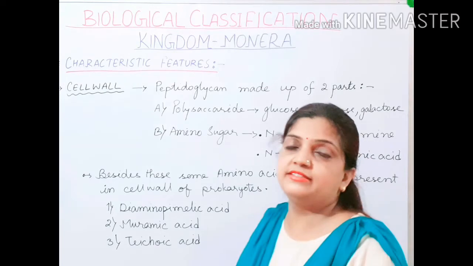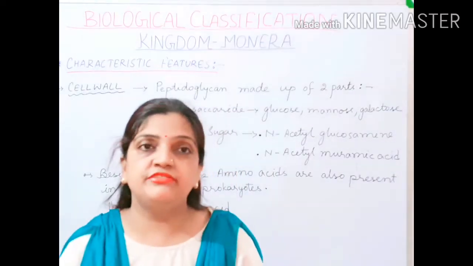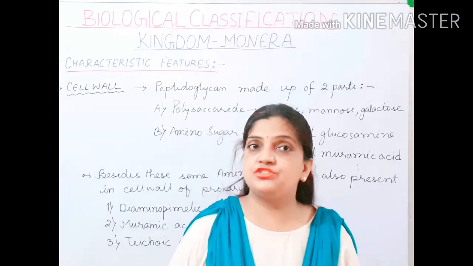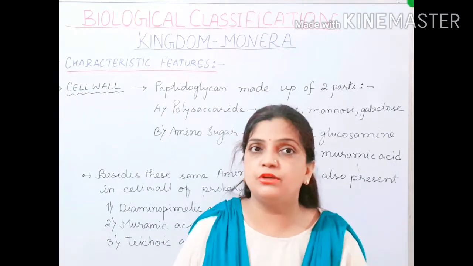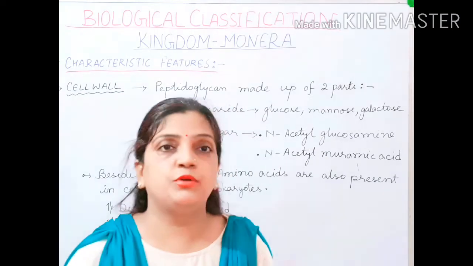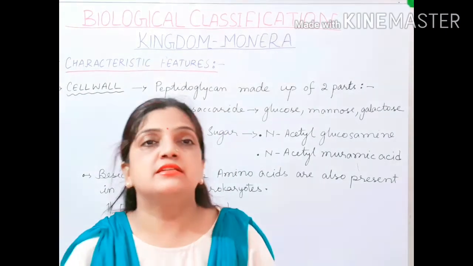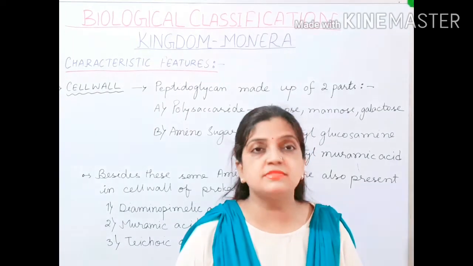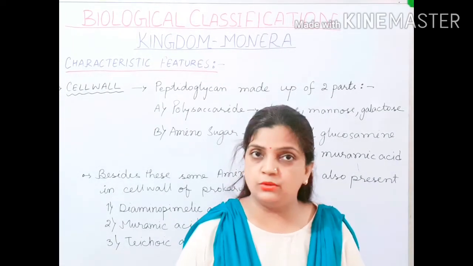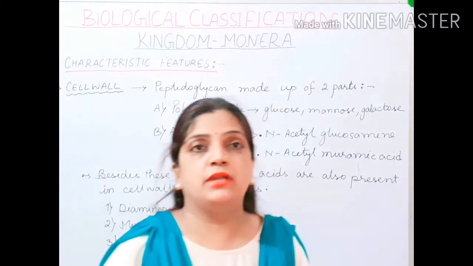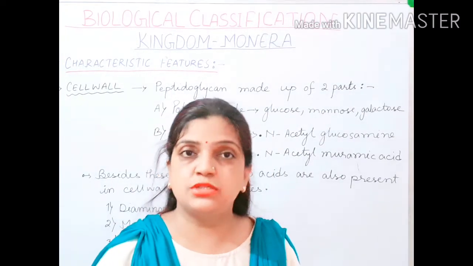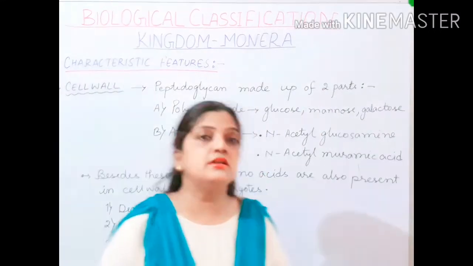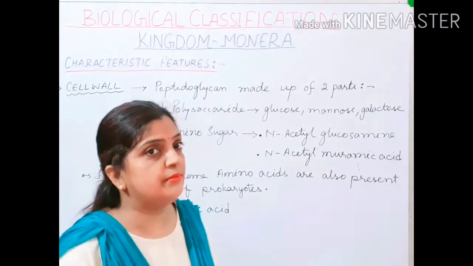Again I will revise what the main important features of the cell wall of Kingdom Monera are, which you have to learn and keep in your mind always. The first very important point, according to your book, is that the cell wall of the Kingdom Monera organisms is made up of peptidoglycan. Now this peptidoglycan is made up of two types of structures, and those two structures are polysaccharides and amino sugars.